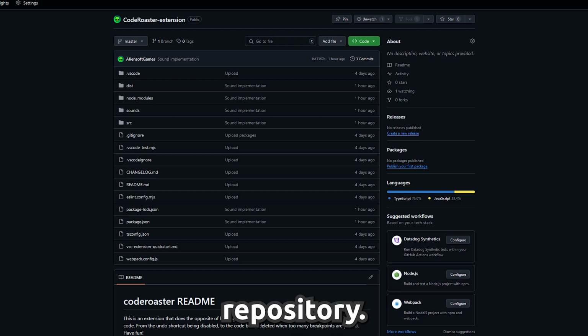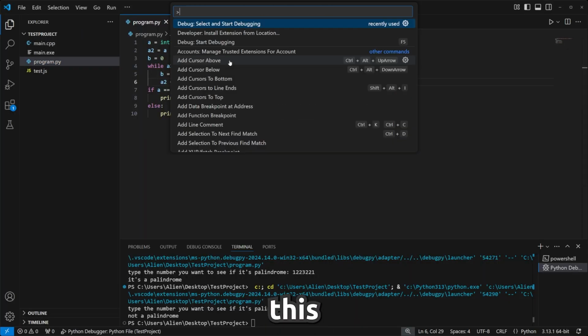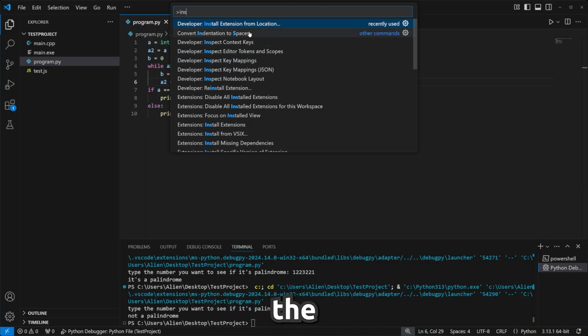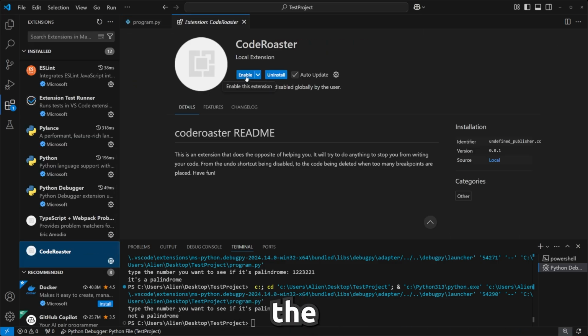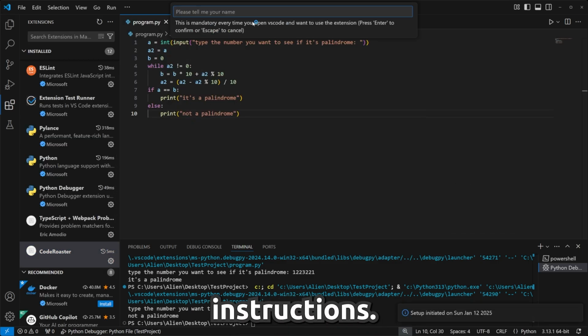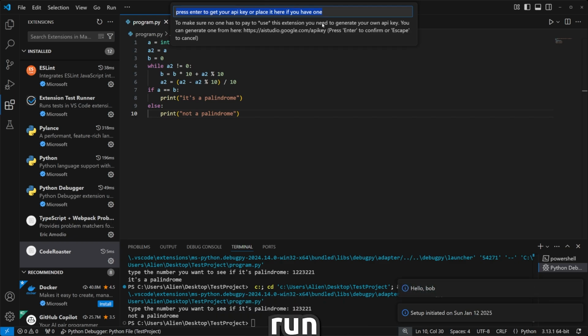Okay, so if you want to test this for yourself, go to the link in the description, clone the repository, then in vscode type this, and go to the location where you cloned the repository. After that, make sure the extension is enabled, and don't forget to run the setup command and follow the instructions. Also, a quick disclaimer, you have to run the setup command every time you want to use the extension. Though I don't recommend it because